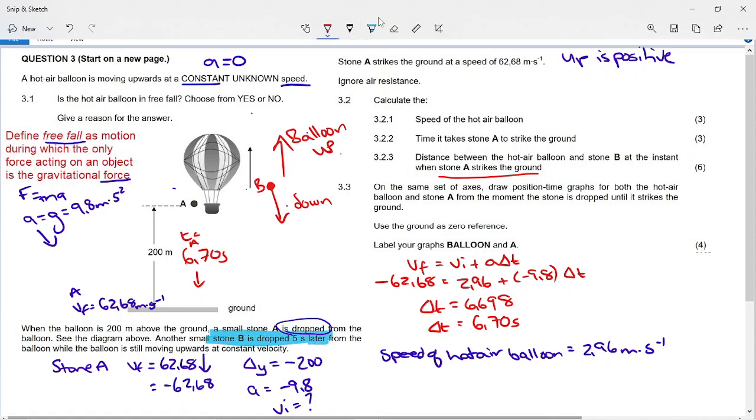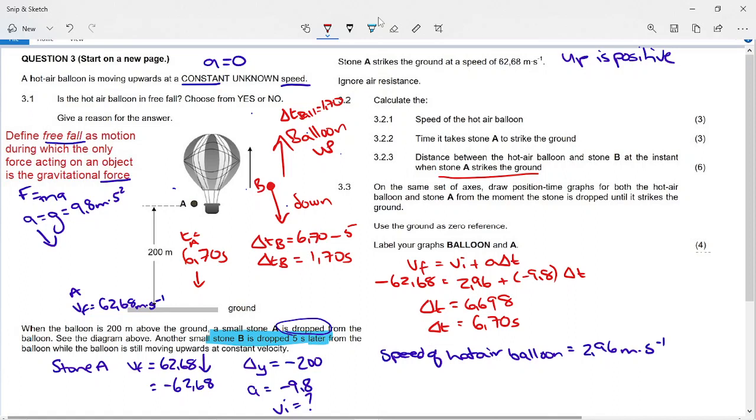So if stone B is dropped 5 seconds later, my change in time for stone B is going to be 6.70, which is how long stone A traveled for, minus 5. So stone B will only have traveled for 1.70 seconds, which also means that the balloon will have traveled for 1.70 seconds. So from now on, we can ignore anything about stone A.